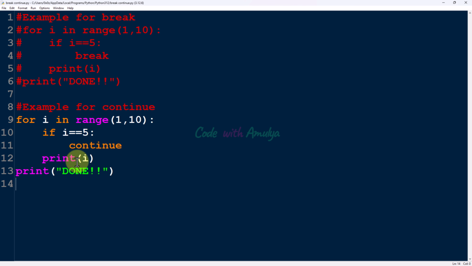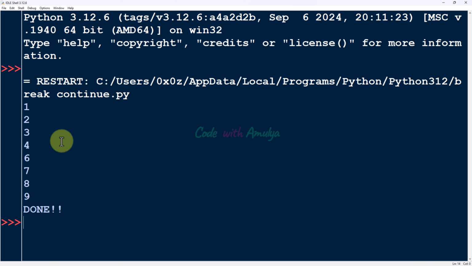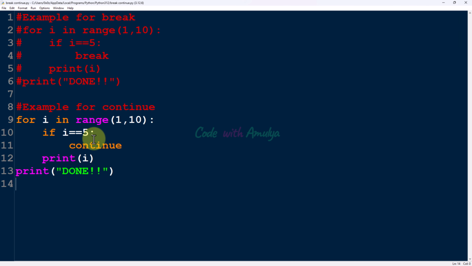So let's save this and execute this. And here you can see 5 is missing because when i equals 5, it will execute the continue statement. So it will stop the execution of that current iteration. It won't execute any statement after this continue. It will go to the beginning of the loop and start the next iteration. This is the main difference between the continue and break statements.